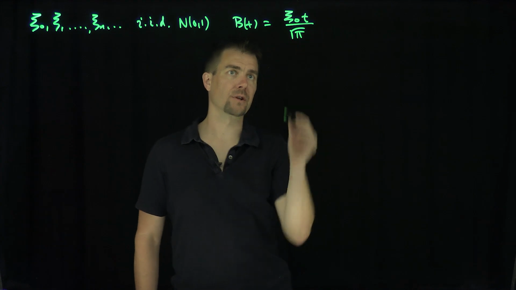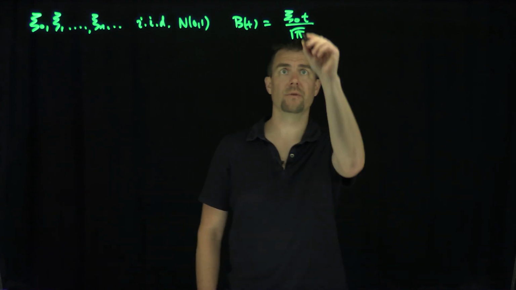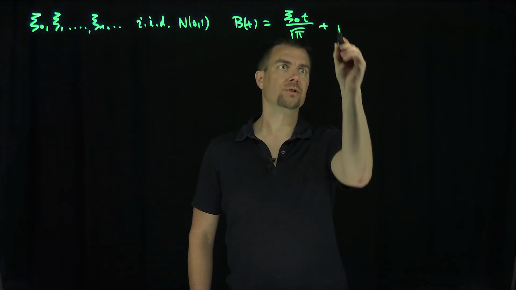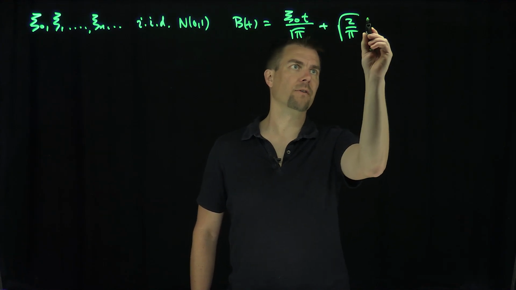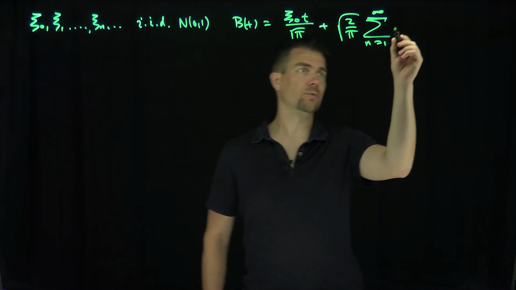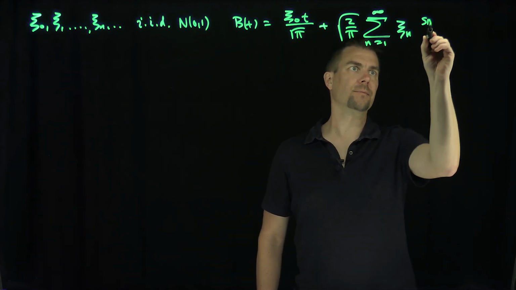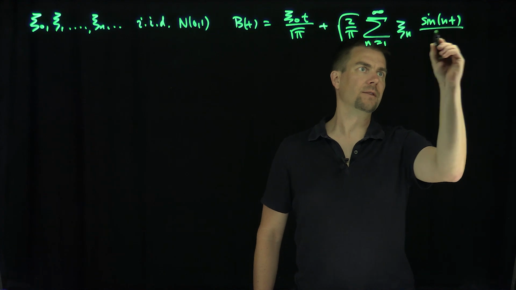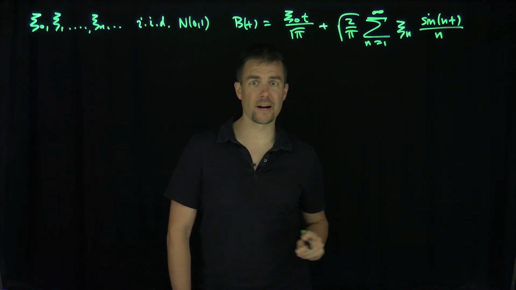That's no problem, continuous. That's just a linear function in t, right? The continuity of this thing is not in question. Plus the square root of 2 over pi. That constant won't affect my continuity at all. Then I'm going to say n goes from 1 to infinity. Then we have this random series, X_n times the sine of n t over n, right? And that's where the real issue lies, right?